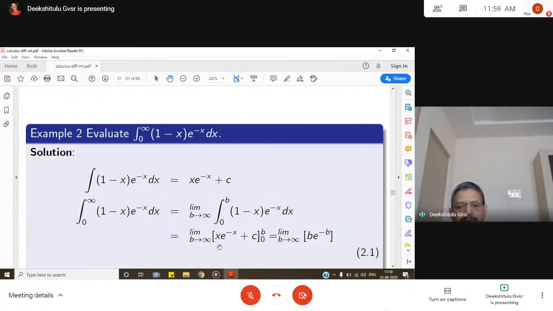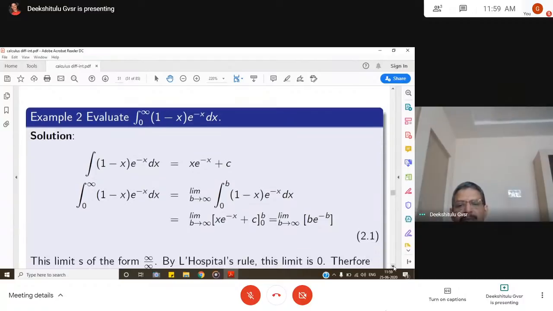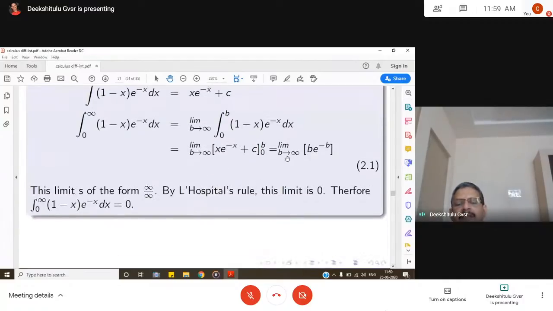So limit b goes to infinity, we put b e power minus b. The c at the upper limit is c, and at the lower limit it is c, so c minus c becomes 0. So this is b by e power b. As b goes to infinity, it is in the form infinity by infinity.